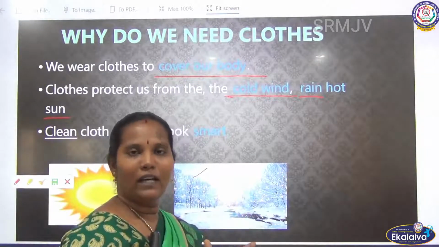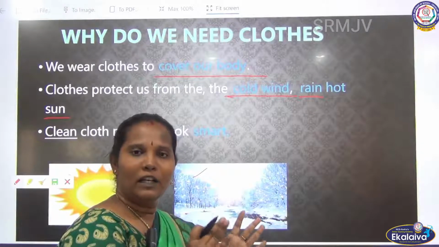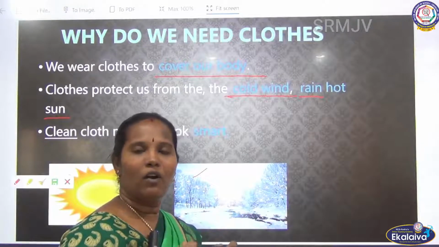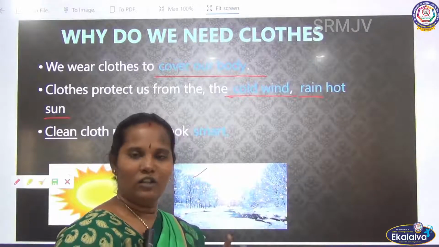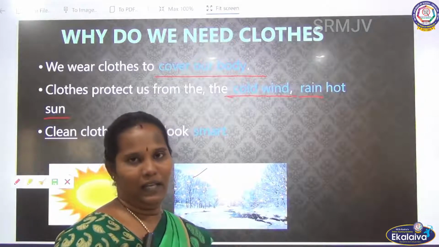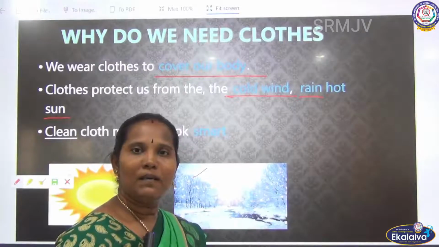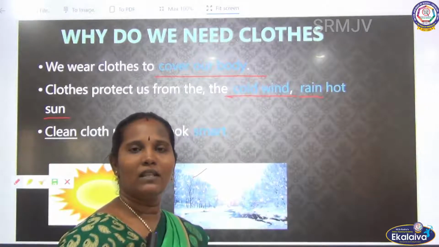After covering only, we keep our body at a particular temperature. If we do not cover our body, our skin cells will be damaged. That's why we want to cover our body. This is the purpose. Is there any other purpose to wear the cloth?